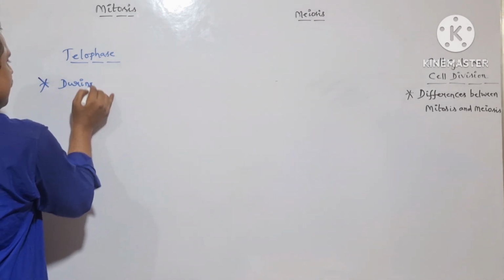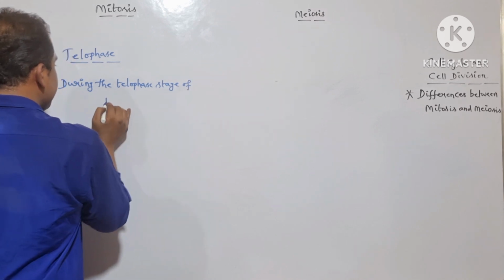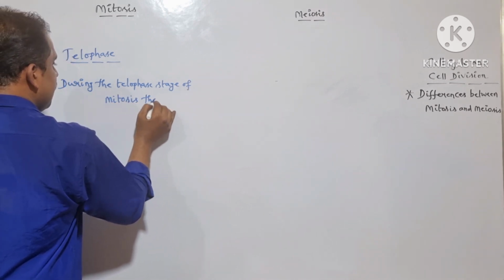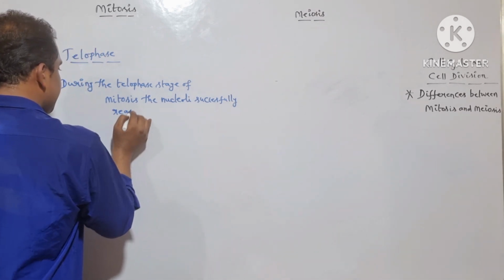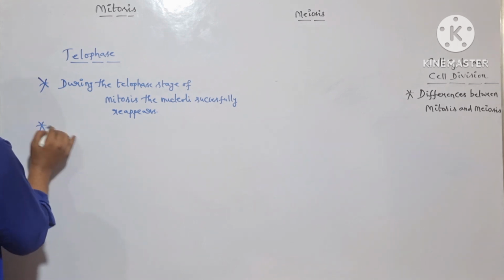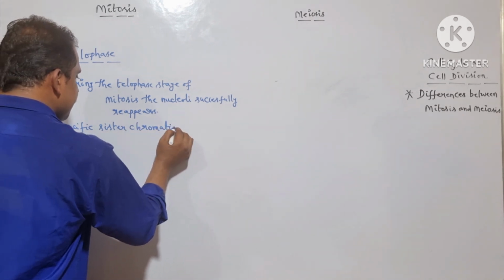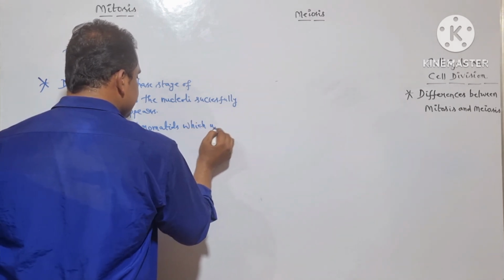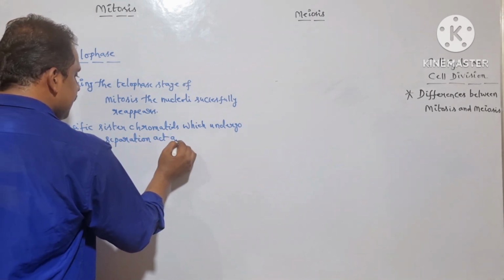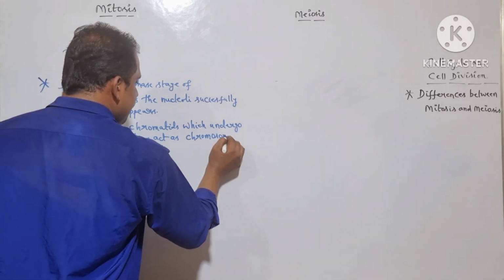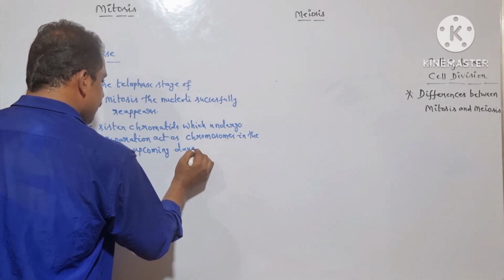During the telophase stage of mitosis, the nucleoli successfully reappear. And the specific sister chromatids which undergo separation act as chromosomes in the upcoming daughter nuclei. Daughter nuclei, right?